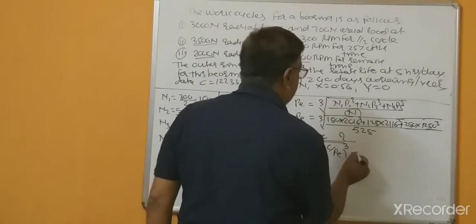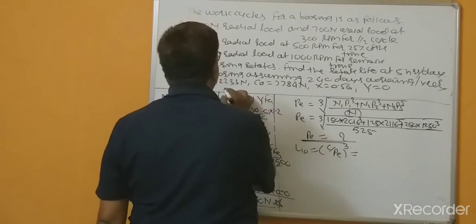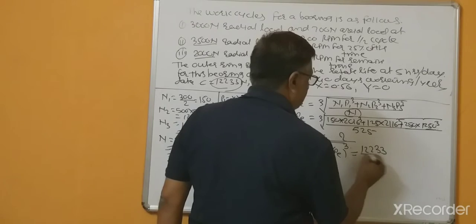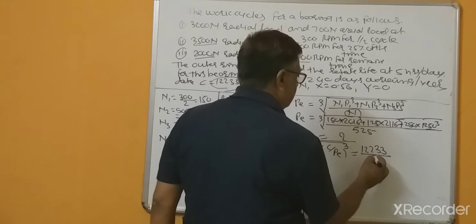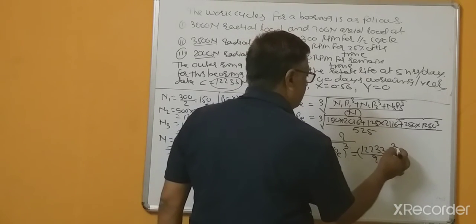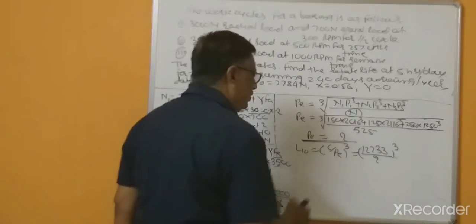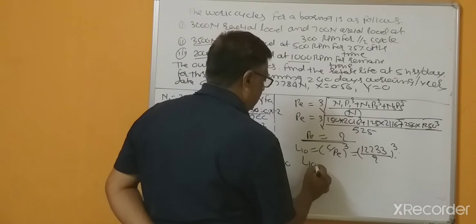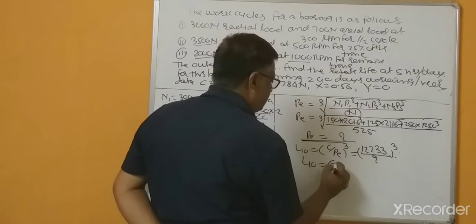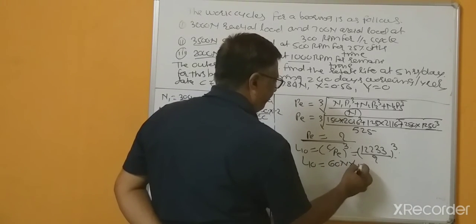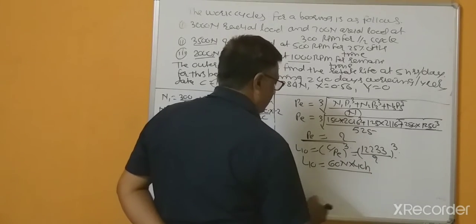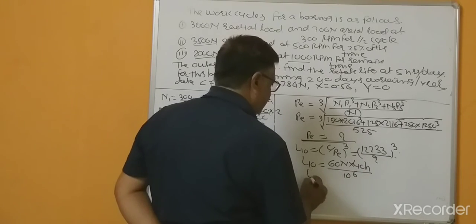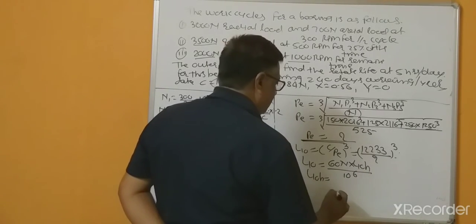C equal to dynamic load carrying capacity, this is given 12233, divided by these values, cubed, calculate that. So after that, L10H equal to 10 to the power 6 divided by 60 into n, times L10.